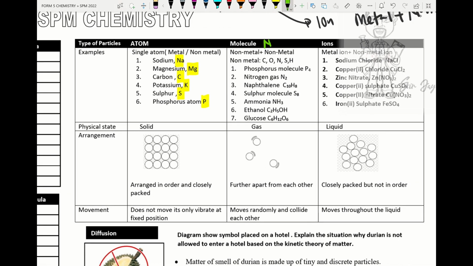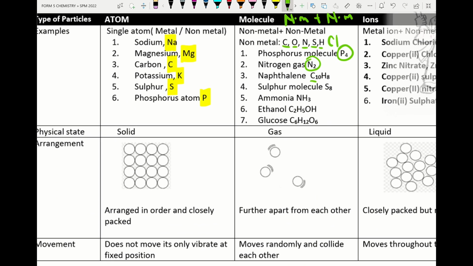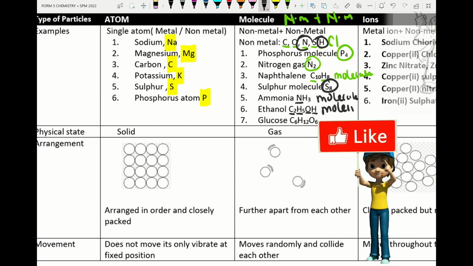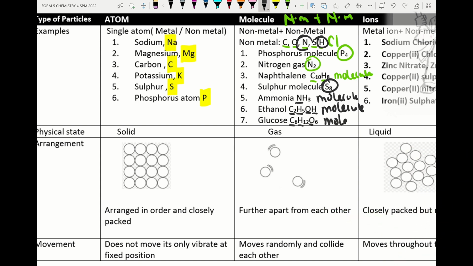Molecule, please remember when there is a non-metal plus non-metal. Please remember 6 non-metals: carbon, oxygen, nitrogen, sulfur, hydrogen, and also chlorine. Phosphorus molecule is P4, nitrogen gas is N2. Naphthalene, please remember, carbon non-metal, hydrogen non-metal, they exist as molecule. Sulfur molecule is S8. Ammonia gas exists as molecule because it is made up of nitrogen non-metal and hydrogen non-metal. Ethanol, carbon, hydrogen, and oxygen are all non-metals, so they exist as molecule. Glucose, carbon, hydrogen, oxygen, all non-metal, so they also exist as molecule.